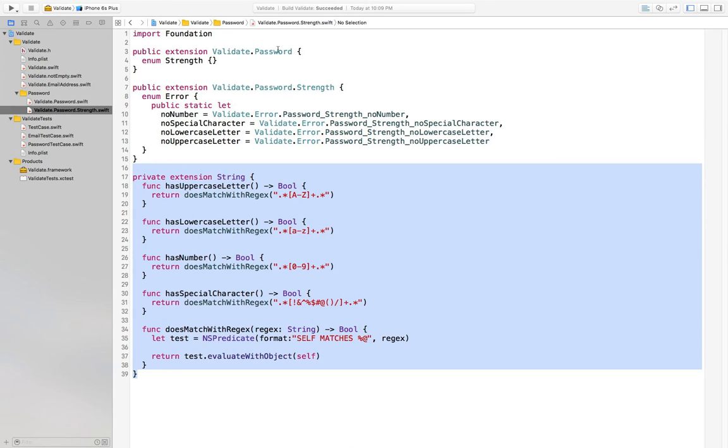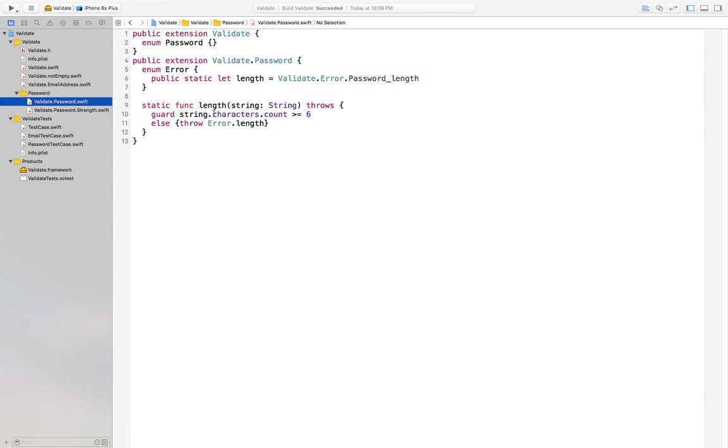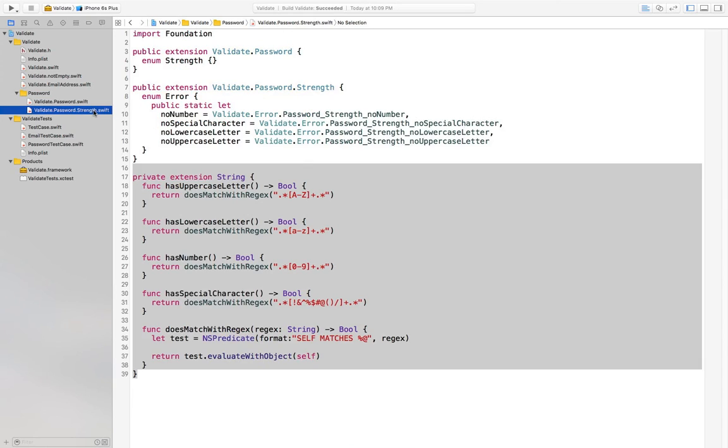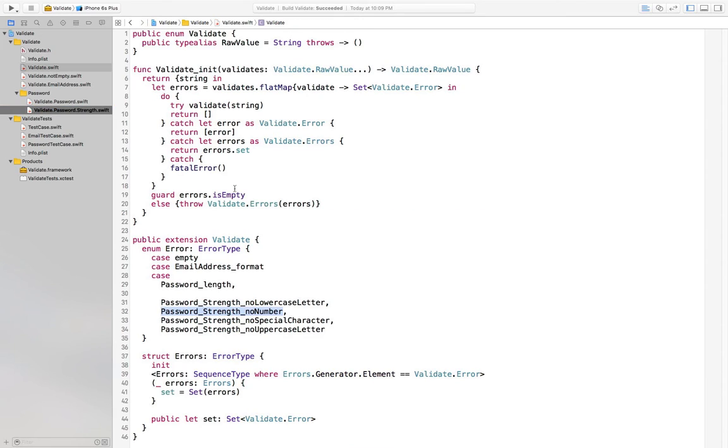We'll make yet another section within validate password, this time for strength in particular. We didn't need it for length because there was only a validate length function, not a whole section of stuff that had to do with length. So we're doubly nesting now. And within password strength will have its own particular type of error. Each one of these 4 errors, again, is an alias to the real validate errors.